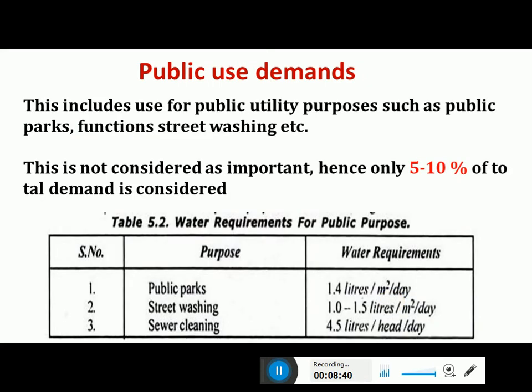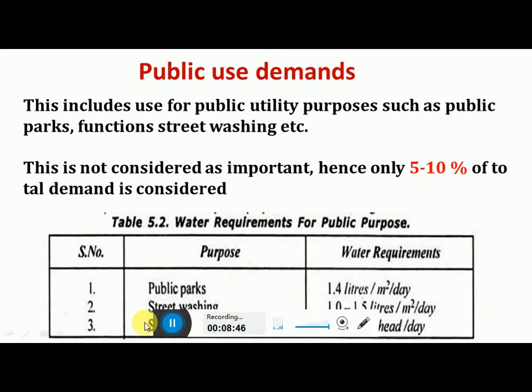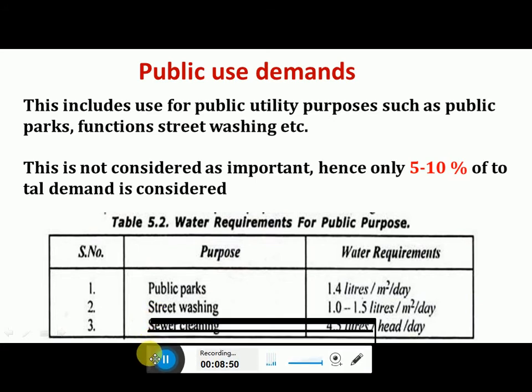Then demand for public use. That means we also need water for public utilities. So the public utilities include the water required for parks and other amenities, street washings, sewer cleaning, etc. Okay, so this is not considered important because only a very limited percentage of water is required for these purposes.